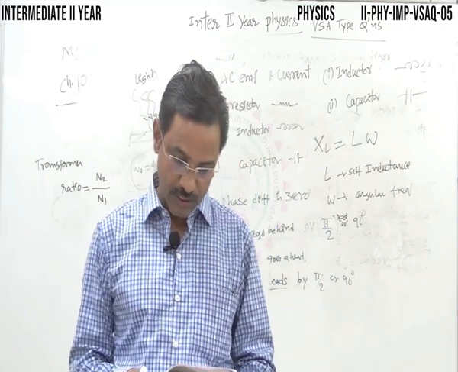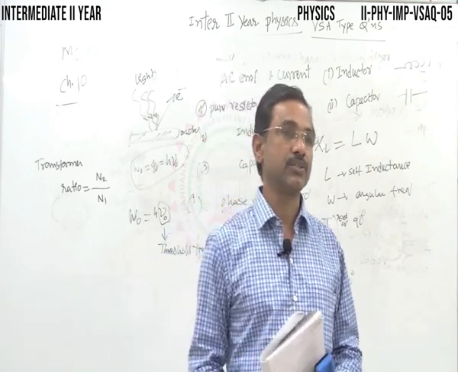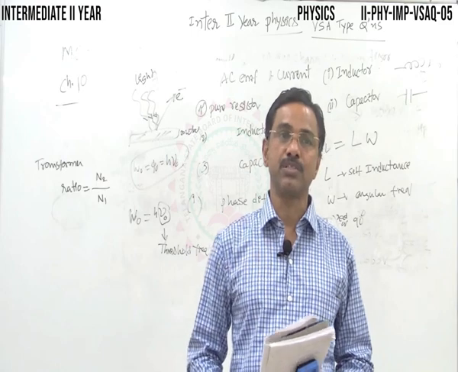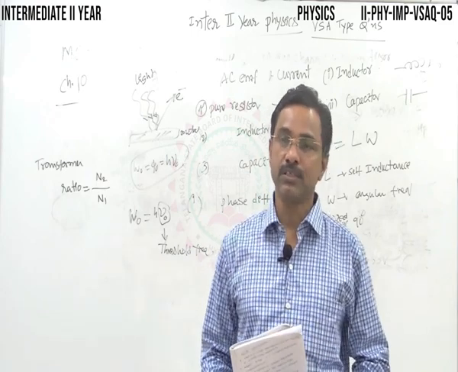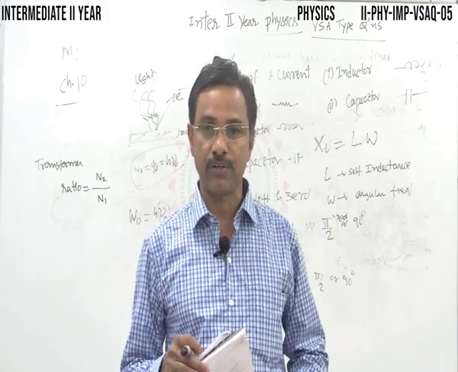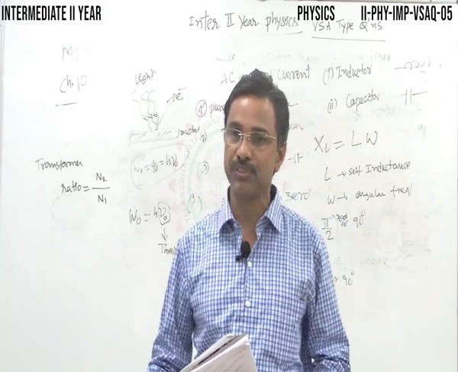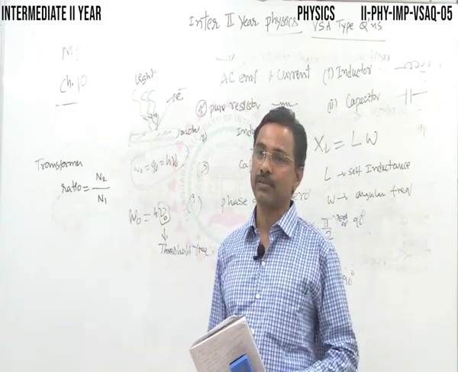Give the photosensitive substances: alkaline metals like sodium, potassium and lithium are photosensitive metals. Why? Because even ordinary visible light is sufficient to eject electrons from these metals.